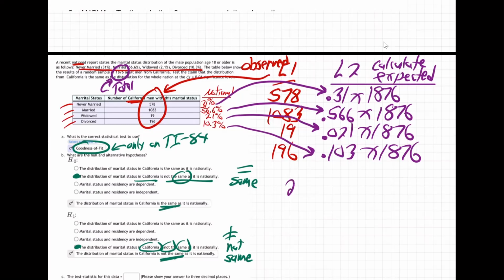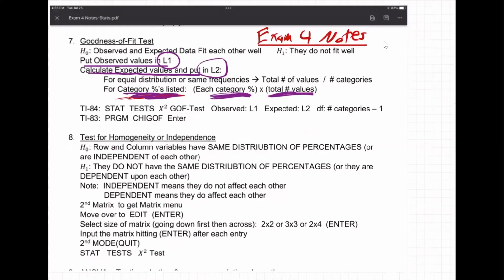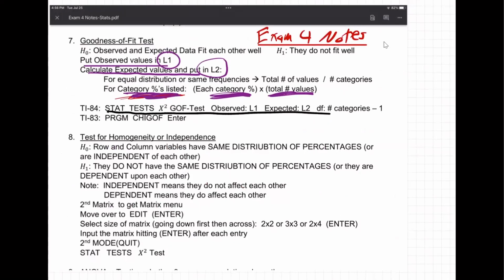Then you're going to have to quit that, hit second and the mode button, which has quit above it. So here's step number 1, step number 2, and step number 3 is going to be stat, this stuff right here. Oh, and degrees of freedom is going to be the number of categories, which is 4 minus 1, or 3, because we have 4 categories here.